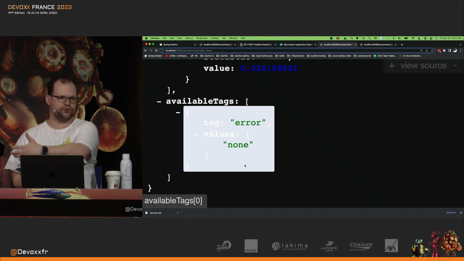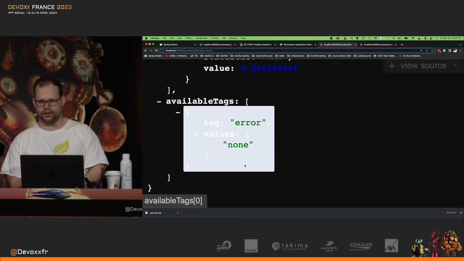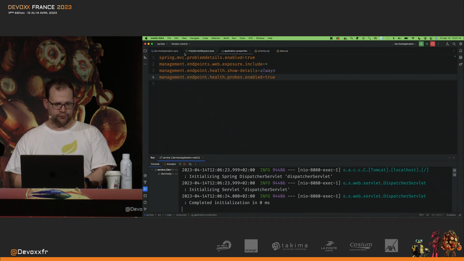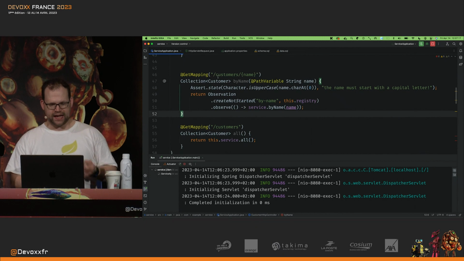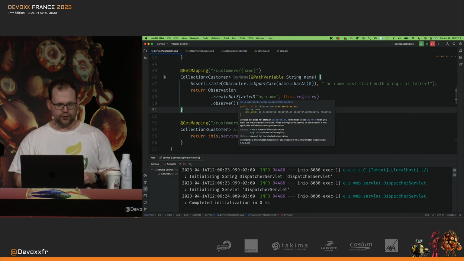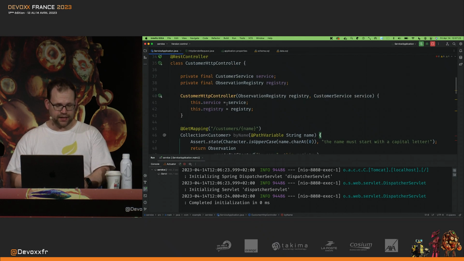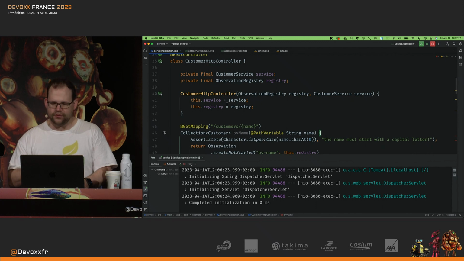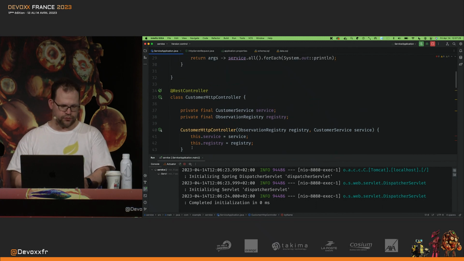Also, you can send it to a tracing system like Zipkin or OpenTelemetry or whatever. So, my friends, we have an application that is observable. We've looked at the new unified observable API. We looked at problem handling and all that. I think it's now time to talk about getting this thing into production. And this is where things get really interesting for me, because I want to take this thing to production.